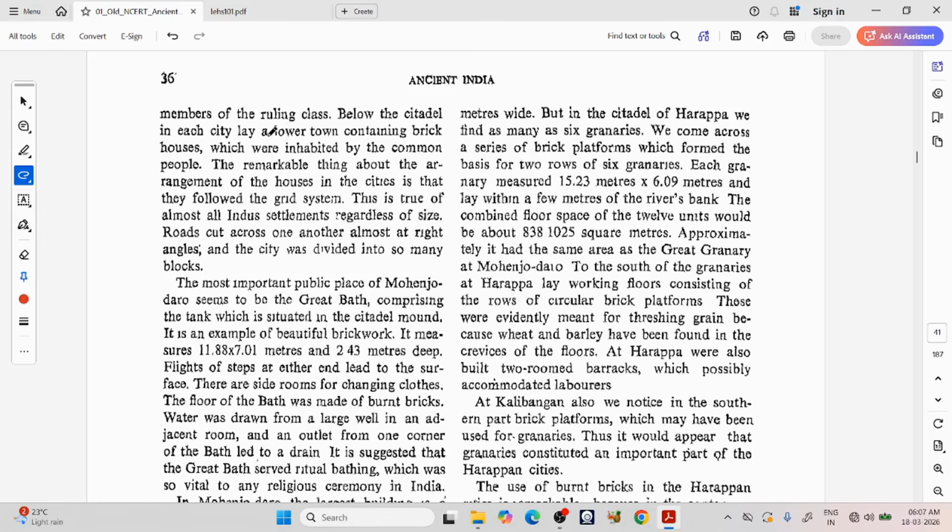Below the citadel in each city lay a lower town. So the citadel is higher, and other than the citadel there is a normal lower town containing block houses which are inhabited by the common people. The remarkable thing about the arrangement of the houses in the cities is that they follow the grid system. This is true of almost all Indus settlements regardless of size. Roads cut across one another almost at right angles, and the city was divided into so many blocks.